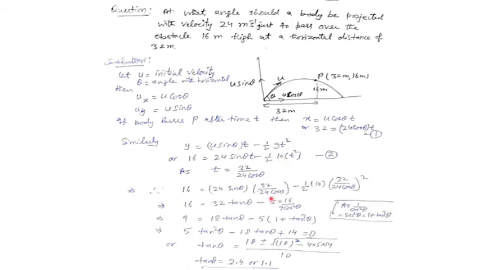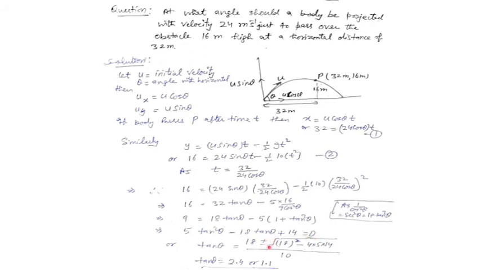I will put the values. I'm getting this equation, which is coming out to be a quadratic in tan theta, because 1 upon cos square theta equals secant square theta, which equals 1 plus tan square theta. So you can put 1 plus tan square theta for 1 upon cos square theta. And if you work out this equation, you get a quadratic in tan theta, that is 5 tan square theta minus 18 tan theta plus 14 equals 0.